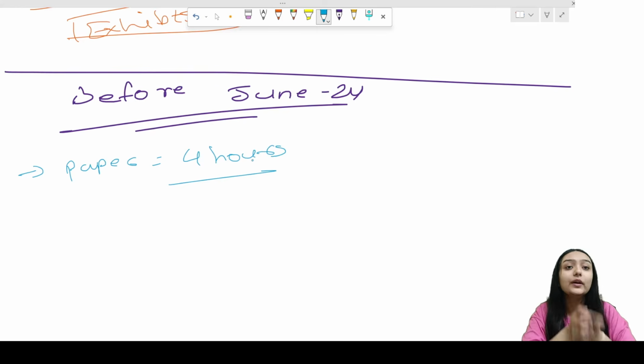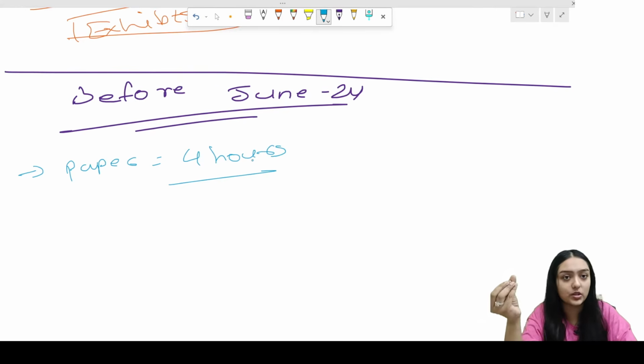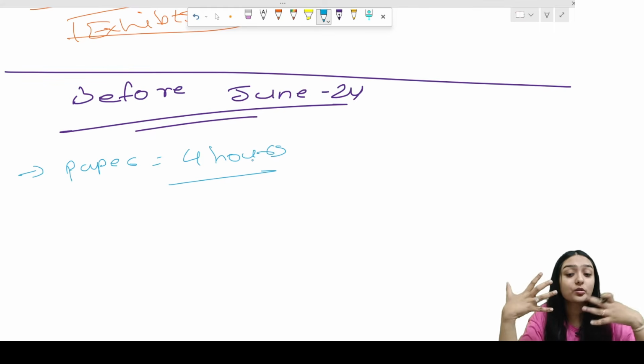So I hope you know that there are no changes in the syllabus. The only change you'll find is in the paper style. Okay. So yeah, that's it. That's the difference between both the papers. Okay, both the paper styles.